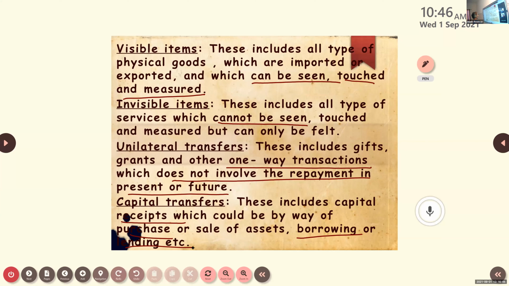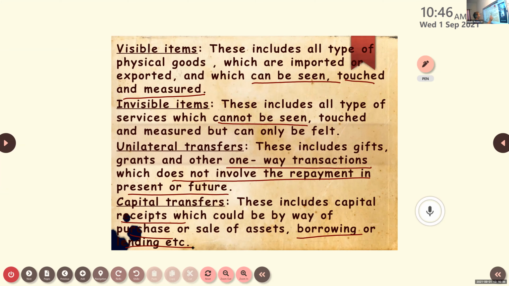Transfers, capital transfers. Okay. Sneha, can you tell what do you mean by visible item? Visible items are goods that can be seen or touched, that are imported and exported. It involves imports and exports. Now, Ashish, can you tell what do you mean by invisible items? It means all types of services that cannot be seen. Okay.